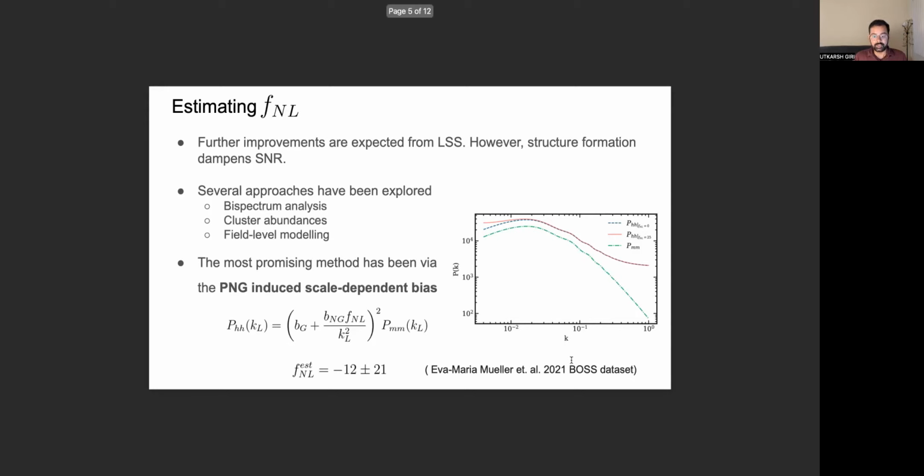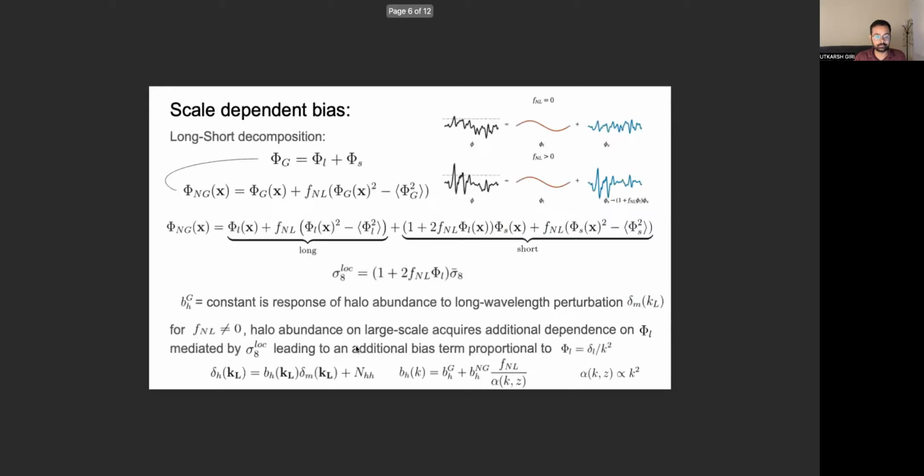I would also like to mention that this signature is a very robust signature which does not get affected by uncertain baryonic physics happening on smaller scales, and is something that cannot be faked by any other astrophysical process. So this is a very clean signal as opposed to any other signal of PNG.